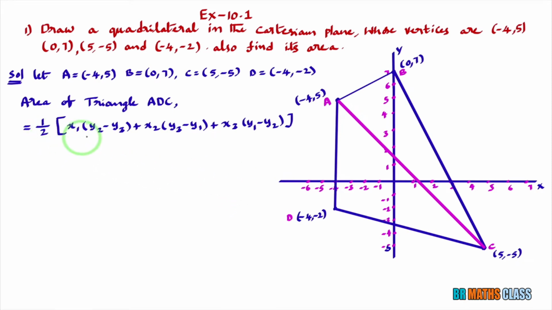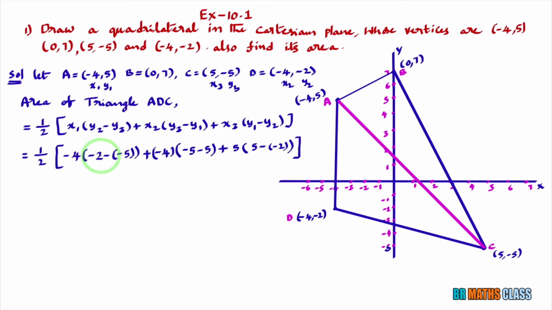Half into x1 into (y2 minus y3) plus x2 into (y3 minus y1) plus x3 into (y1 minus y2). Now I'll consider A as (x1, y1), D as (x2, y2), C as (x3, y3). I'll substitute these values in this formula. Half into, I just substituted these values in this formula.